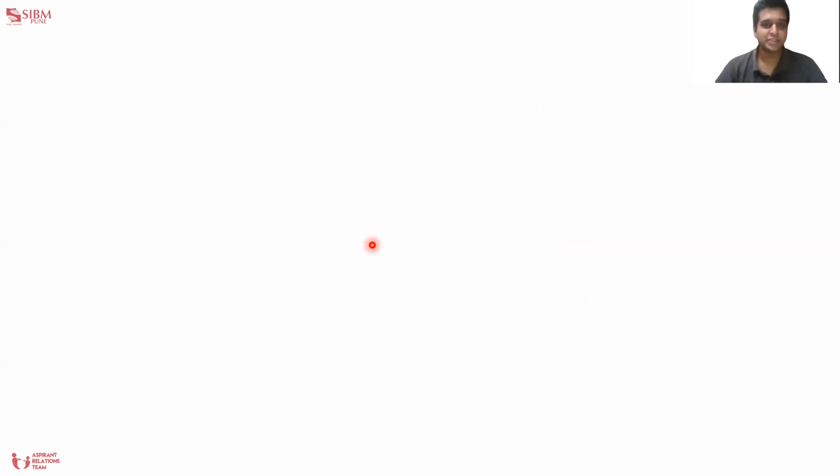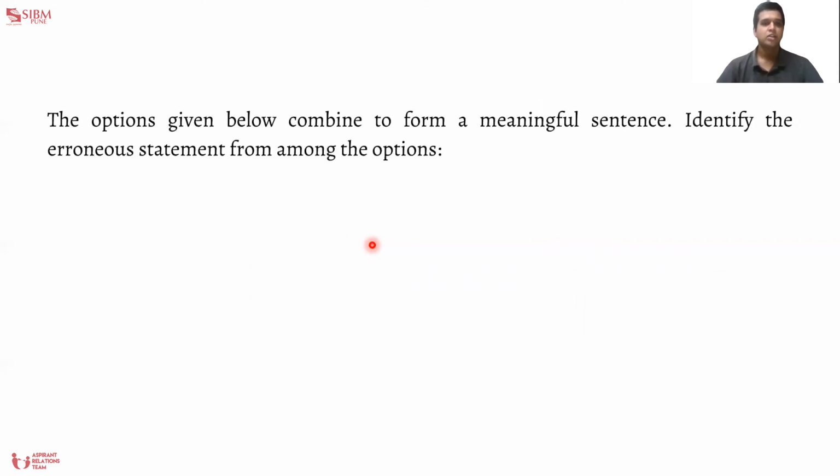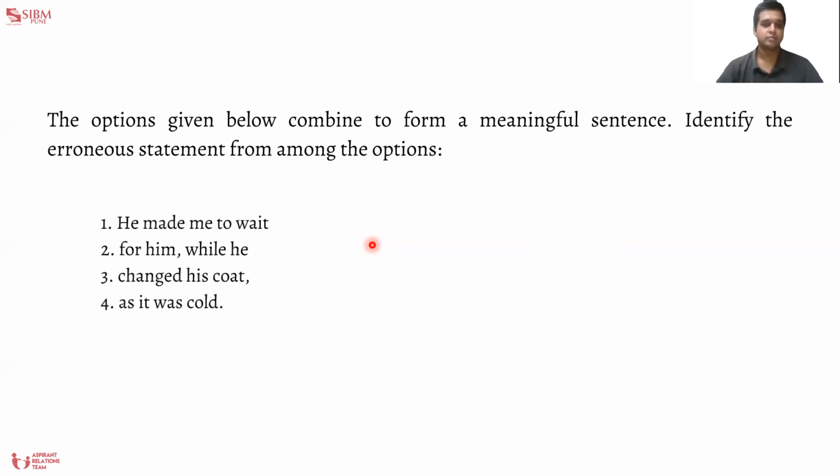Moving ahead with the next question. So we have to pick the sentence which is not correct among the following. So this is as simple as going through the sentences and finding out which does not make sense. The correct usage of the word is make someone wait. You do not use make to someone wait, right?